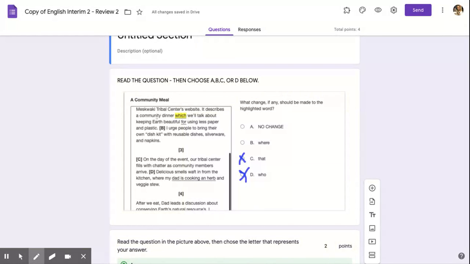Which or where? Where is going to be the one that makes the most sense, because we're talking about going to this community dinner where we're going to talk about keeping the Earth beautiful. Okay, where it's describing this place where we're going to go. We're going to go to this place. We're going to have this dinner and we're going to talk about these things. So my best choice here is where.